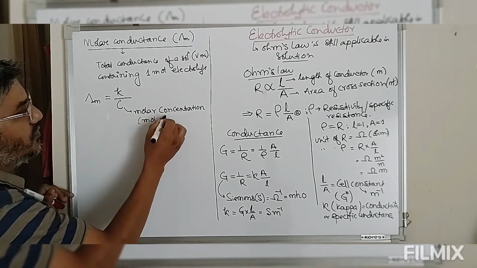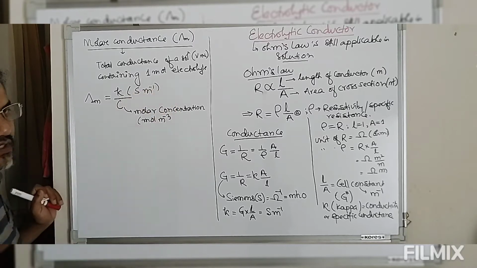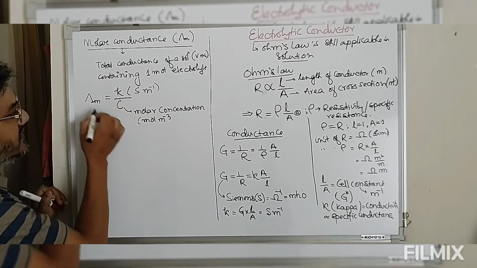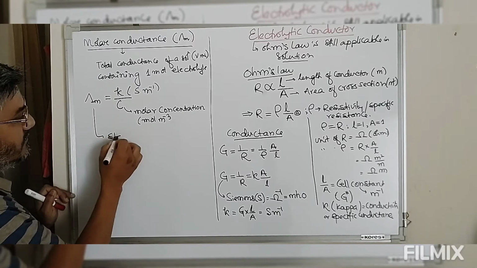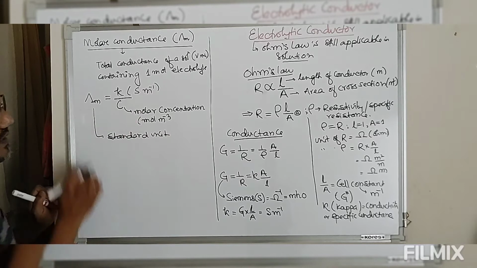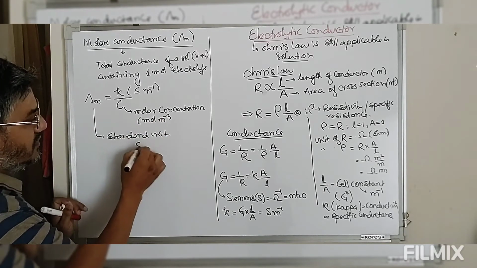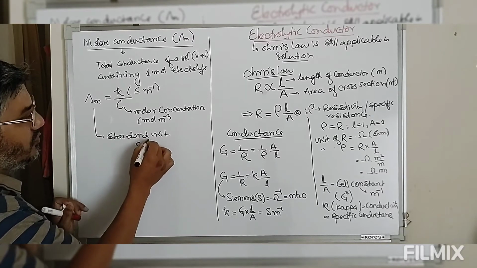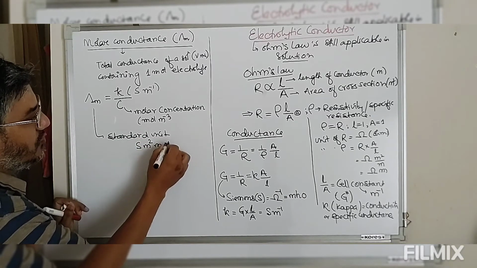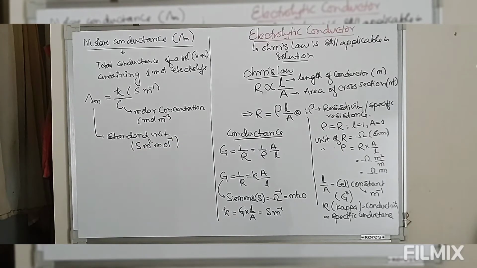So the standard unit of this lambda m will be Siemens meter square per mole. This is the standard unit of molar conductance.